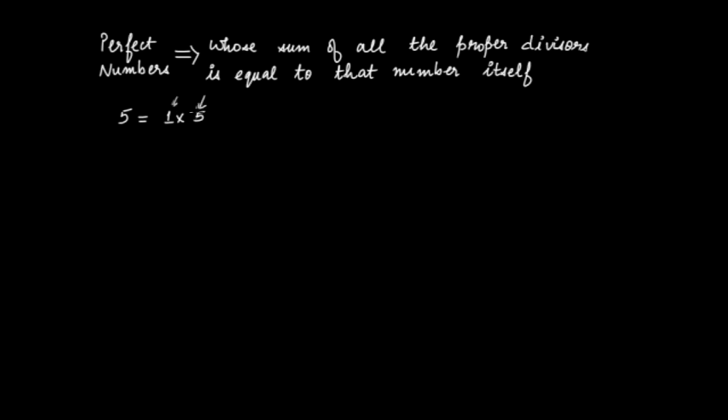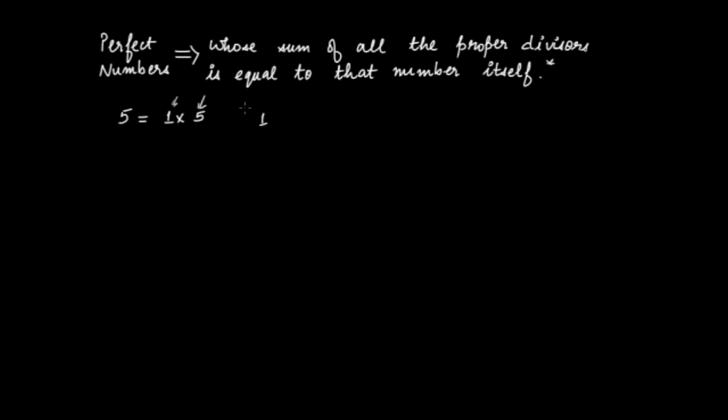Going by this definition, that the sum of all the proper divisors is equal to that number itself, like we saw in the previous video, the proper divisors of any number are all the factors other than that number itself. So in this case, 1 is the only proper divisor.